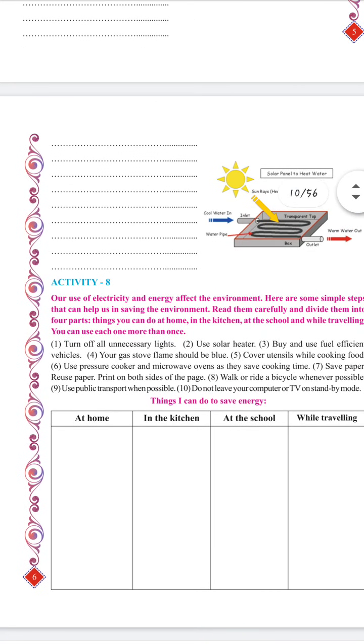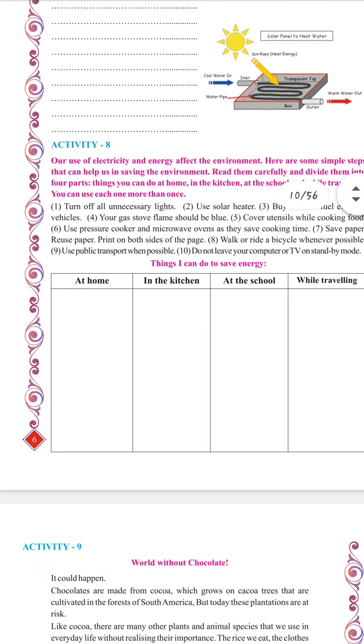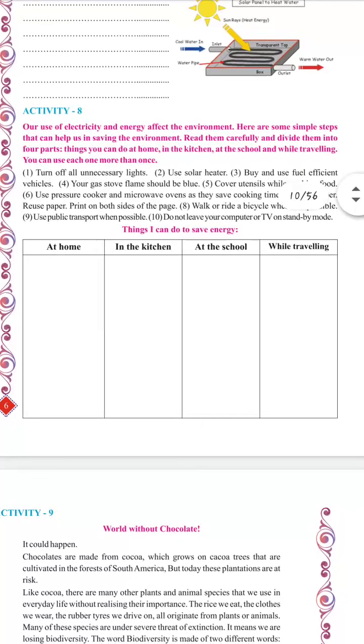Activity number 8, like the first one, is to turn off all unnecessary lights. The answers have been given in the previous homework sections and the videos. You can find the answers; you can put them at home, in the kitchen, at school, or while traveling.